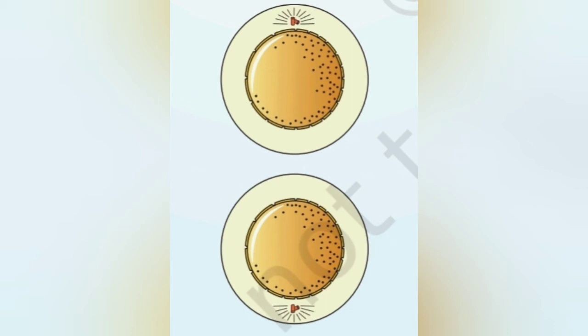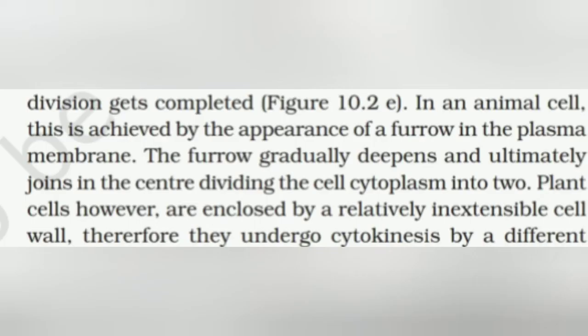The process of cytokinesis differs in the animal cell and in the plant cell. Let us see them one by one. In animal cell, this is achieved by the appearance of a furrow in the plasma membrane. The furrow gradually deepens and ultimately joins in the center, dividing the cell cytoplasm into two.